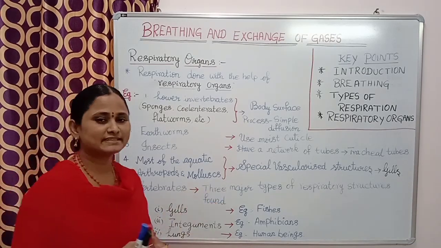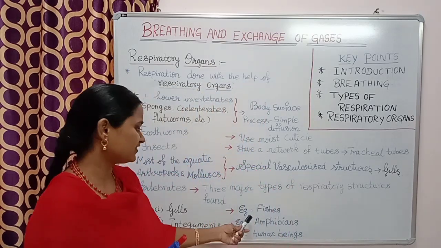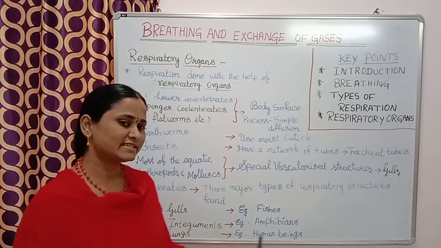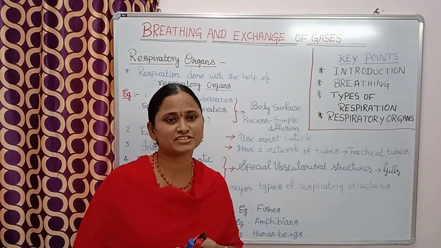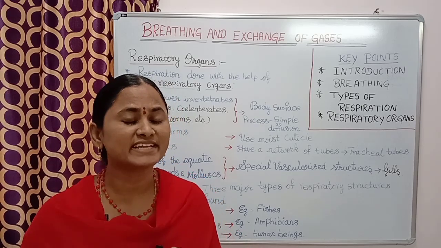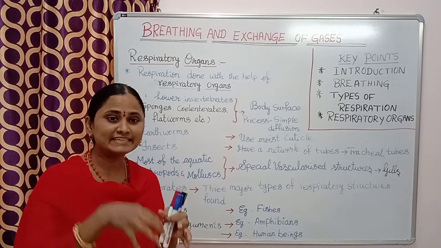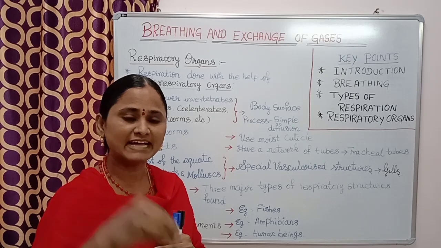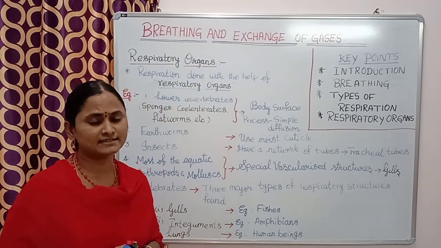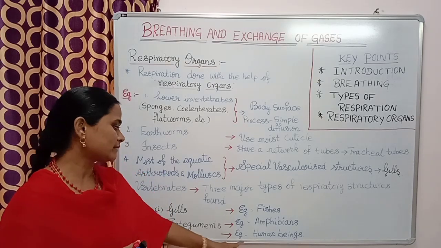In vertebrates, there are three major respiratory structures. Example, in fishes, respiration is done with the help of gills. Next, amphibians. In amphibians, there are two types of respiration taking place. Number one is integumentary respiration or cutaneous respiration. Number two, lung respiration. That means if the animal is in the water, at that time respiration is done with the help of skin. And if the animal lives on land, at that time respiration is done with the help of lungs. Then next example, human beings.